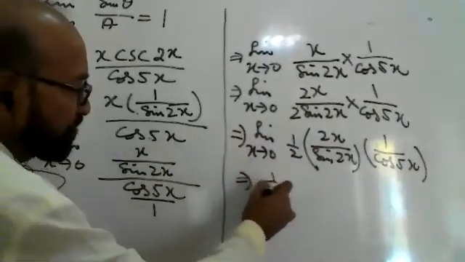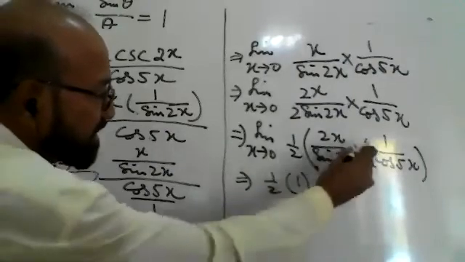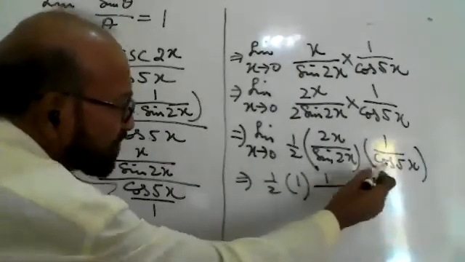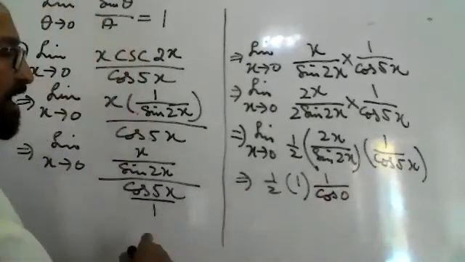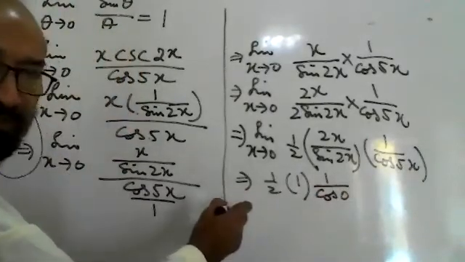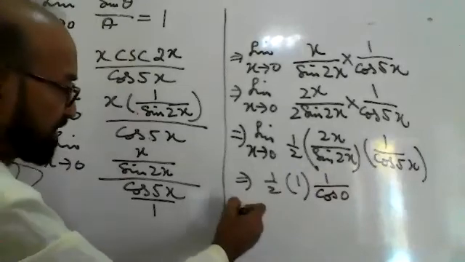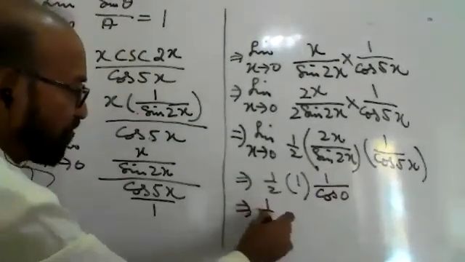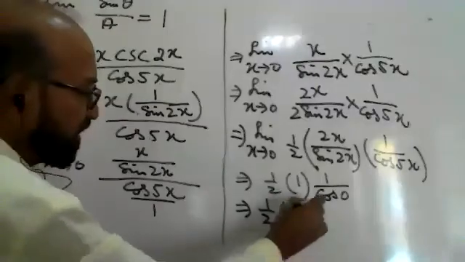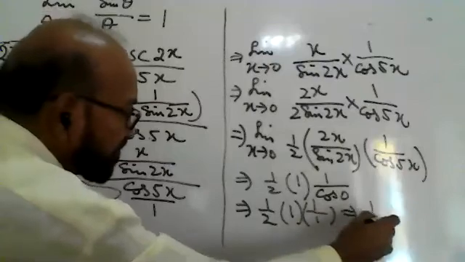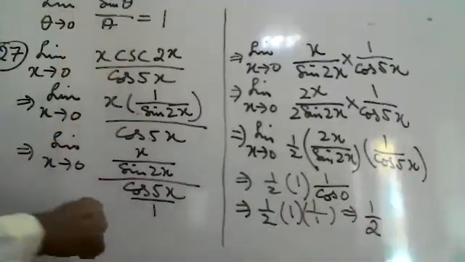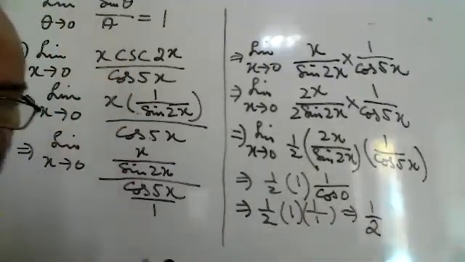So this is 1 over 2, this is 1, and this is 1 over cos 5 into 0, which will be 0, and cos 0 is 1. So 1 over 2 into 1 into 1 over 1. The answer is 1 over 2.